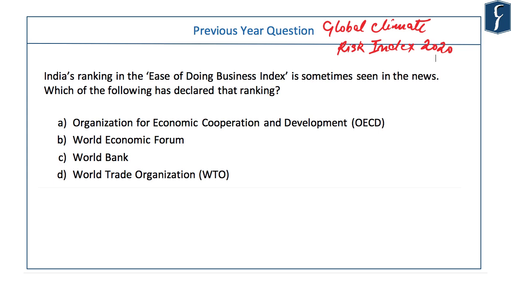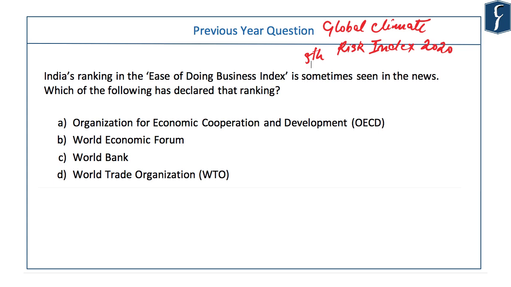The information that you learn in indices and reports are very important nuggets of information for writing the mains answer. For example, if you have to make a point regarding hunger in India, you can say that in Global Hunger Index, India stands at 102nd position. If you want to make a point regarding vulnerability of India due to climate change, you can say that Climate Change Risk Index 2020 has ranked India at 5th position. So it's important for the prelims and it's important for the mains.